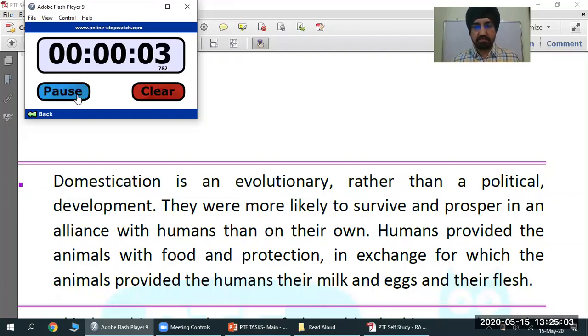Domestication is an evolutionary rather than a political development. They were more likely to survive and prosper in an alliance with humans than on their own. Humans provided the animals with food and protection, in exchange for which the animals provided the humans their milk and eggs and their flesh. Yeah, very nice.